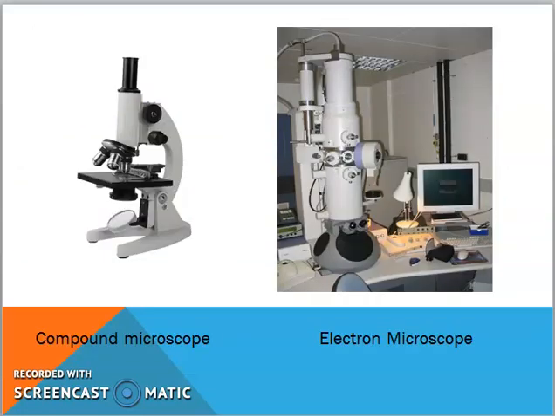Now I have taken some pictures for you of the compound microscope and the electron microscope. Now this compound microscope, you must have seen it many times in your school lab. And this is the electron microscope. This is advanced technology. And how many times is the object magnified? 200,000 times in this electron microscope. So we can see a clear view of the object. Okay, did you understand till here?